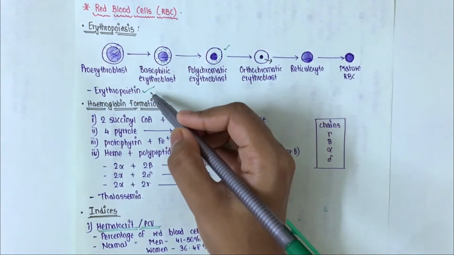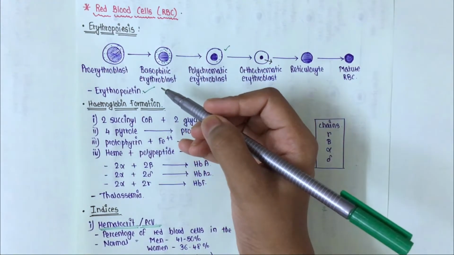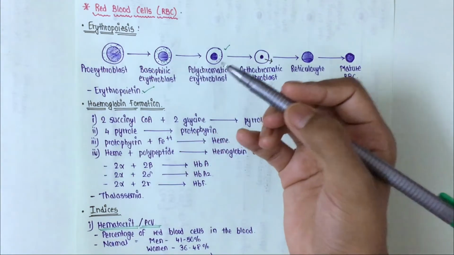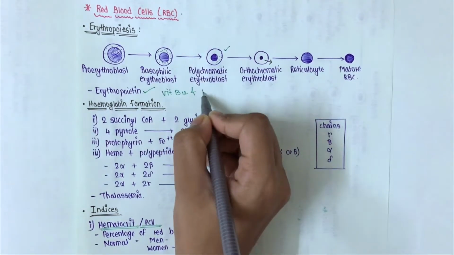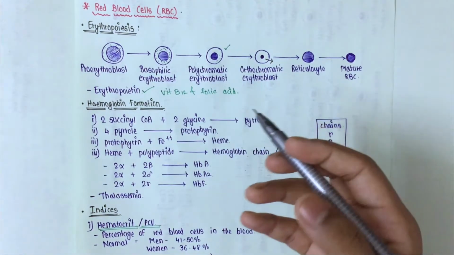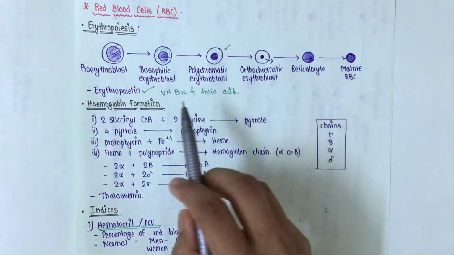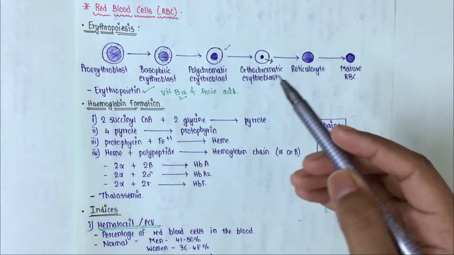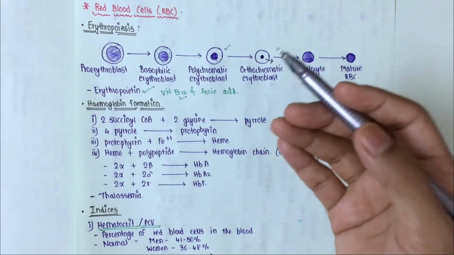Now, like erythropoietin, there are two other components which are also important in the maturation of RBCs, that is vitamin B12 and folic acid. Sometimes the maturation of RBCs fails due to poor absorption of vitamin B12 from the gastrointestinal tract, and that condition is called pernicious anemia.